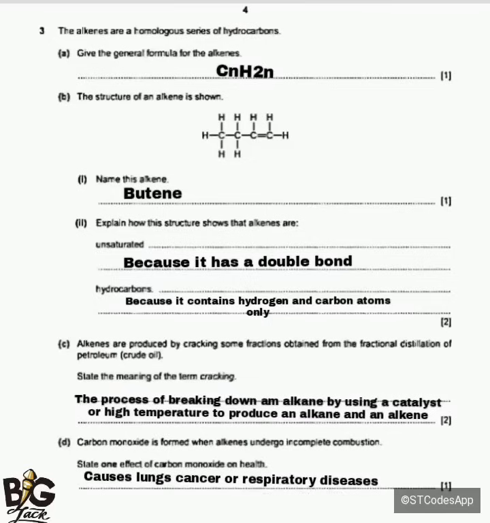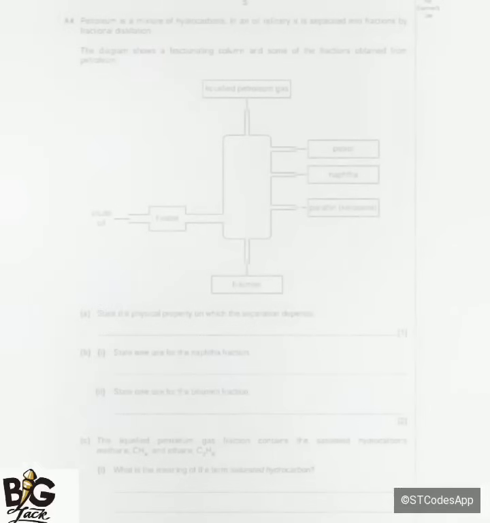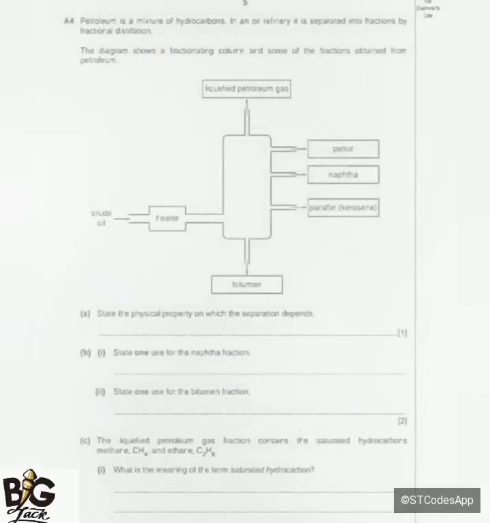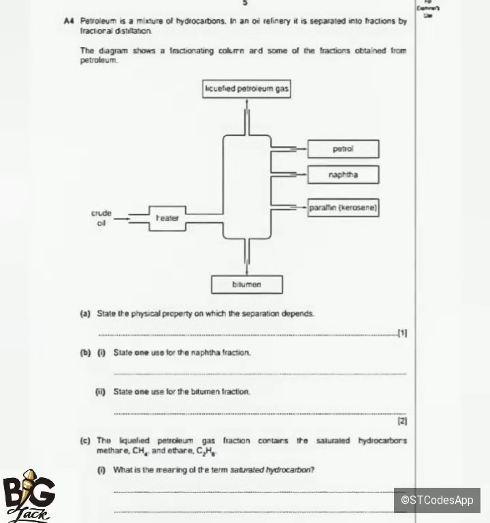The next one is saying petroleum is a mixture of hydrocarbons. In oil refining, it is separated into fractions by fractional distillation. The diagram shows a fractionating column and some of the fractions obtained from petroleum. So we have refined petroleum gas, naphtha, paraffin, also called kerosene, butane. Apart from that one, you also have the ether, and also crude oil. So crude oil is an alkane.